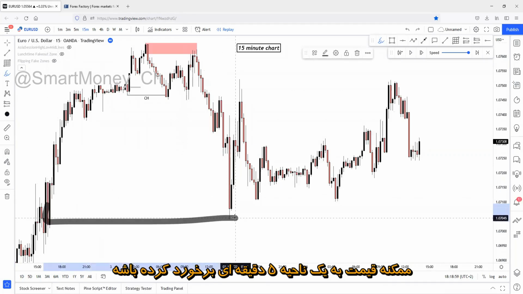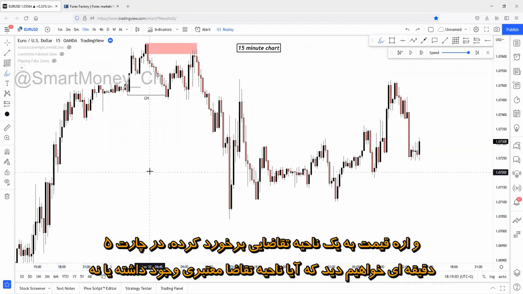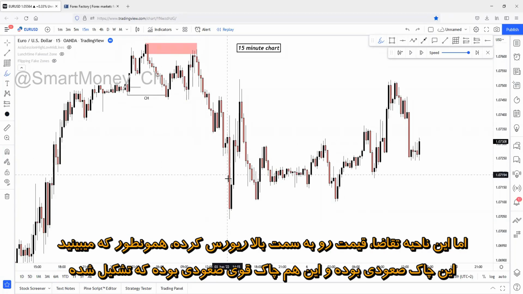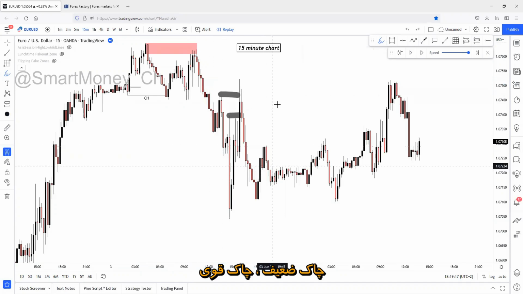Maybe there was a 5-minute demand zone at this step. And yeah, price just reacted on some sort of demand zone. We will be able to see on the 5-minute chart if there was any valuable demand reaction. But this demand reaction has reversed price to the upside. As you can see, here was a change of character to the upside, and a strong change of character to the upside. Weak change of character, strong change of character.